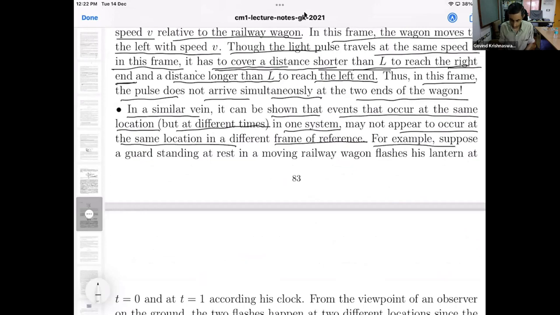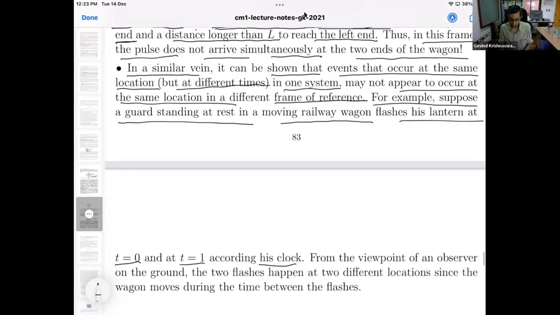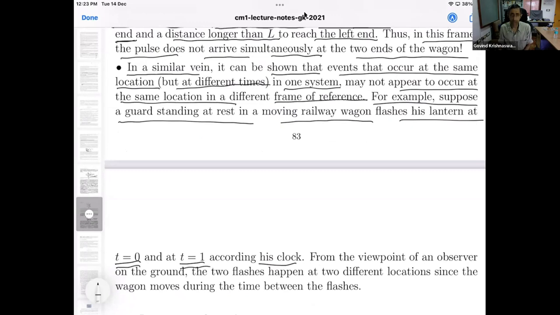For example, suppose a guard standing at rest in a moving railway wagon flashes his lantern at t equal to 0 and t equal to 1 according to his clock. So the guard is sitting on the railway wagon, not moving relative to it, and flashes his lantern at t equal to 0 and t equal to 1 according to his timepiece. Then both these events happened at the same location, namely at the middle of the wagon, according to the wagon's frame. But from the viewpoint of an observer on the ground, the two flashes happen at two different locations since the wagon moves during the time between the flashes.